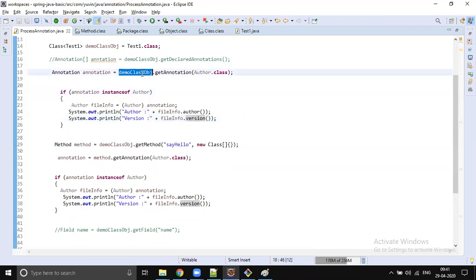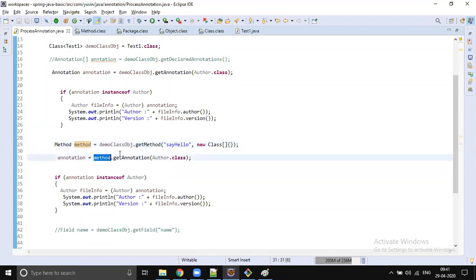So if the class has any annotation, you can check whether it is an instance of Author, typecast it, and then call the author method. The same thing is applicable to methods also. First I must get the Method object, say the sayHello method object.